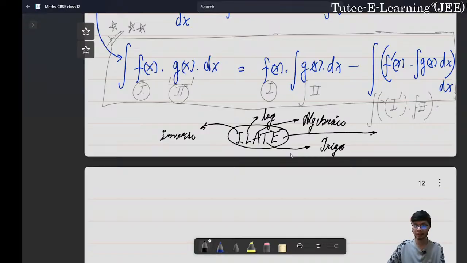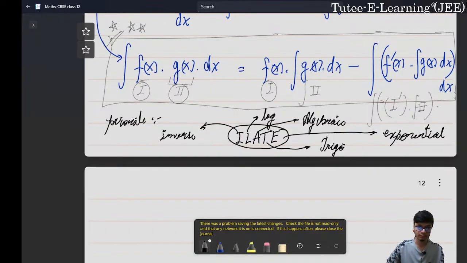And the last priority goes to exponential functions because they are very easy to differentiate, and integrate as well, right? So this is how we can decide the priority for choosing the first function and second function in case of by parts.